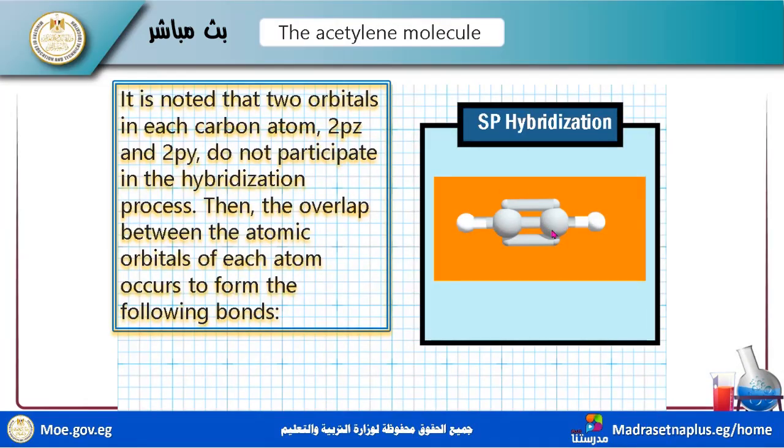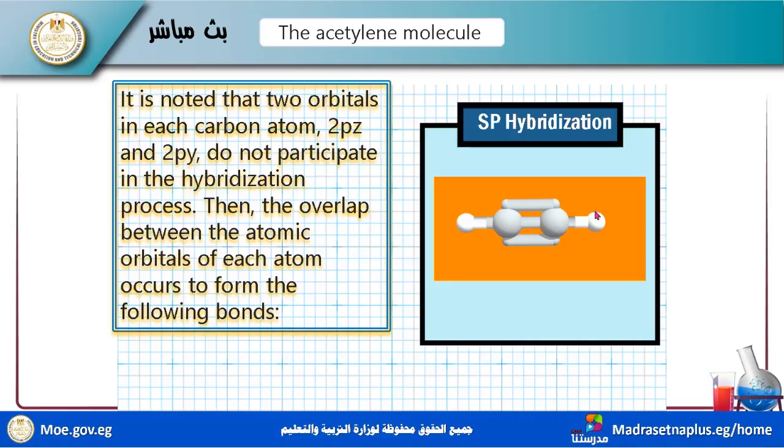Carbon forms two sigma bonds and two pi bonds. It is noted that the two orbitals in each carbon atom, 2pz and 2py, don't participate in the hybridization process.